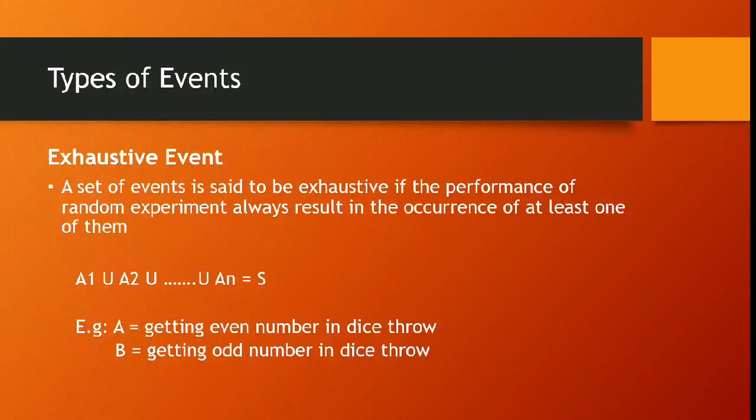Example, throwing a die and getting an even number, let's call it set A, and getting an odd number in a die throw, let's call it set B. Now, set A and B comprise all the outcomes of the sample space S, that is numbers 1 to 6. Hence, set A and B are mutually exhaustive events.